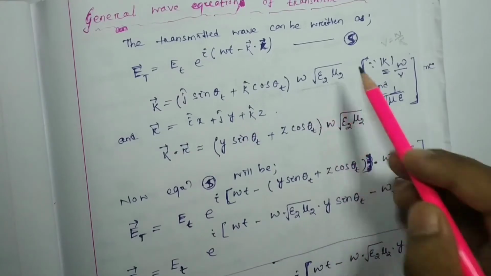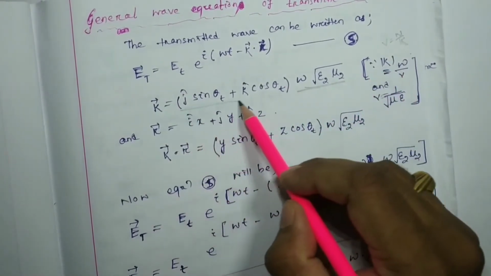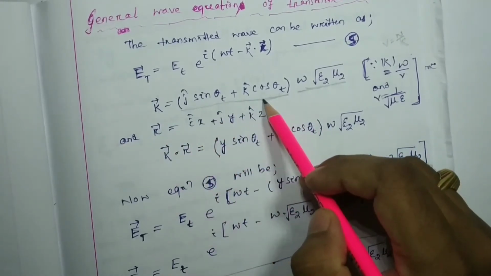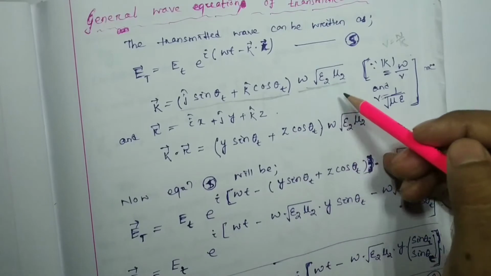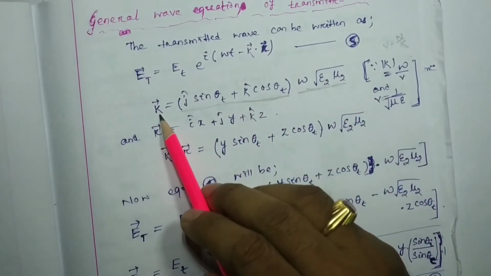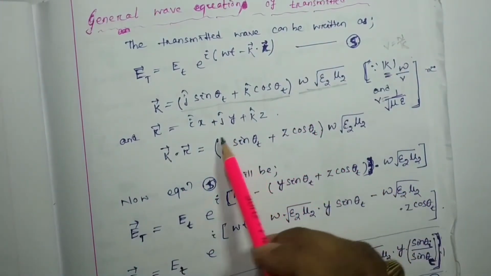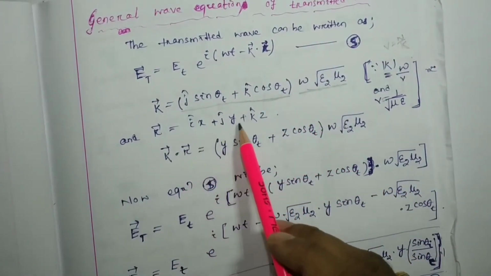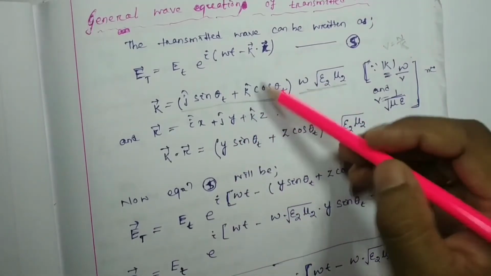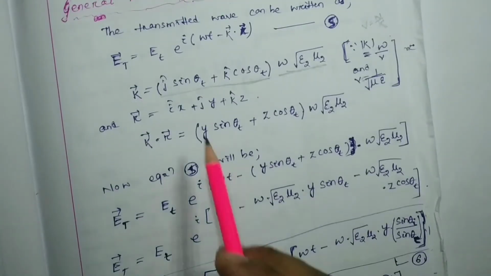This represents the modulus of k, and this represents only the direction of k, the magnitude and the direction vector. R is nothing but your generalized position vector, that is i cap x, j cap y, k cap z. Now we are going to consider the dot product of these two, k dot r.